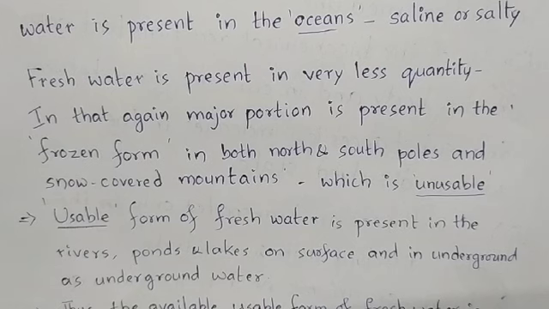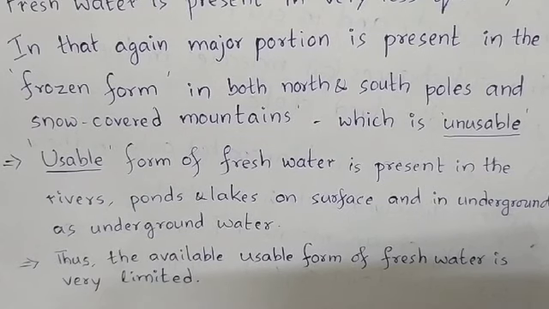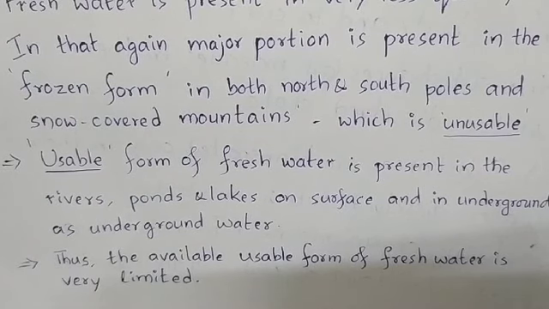In that, again, the major portion of fresh water is present in the frozen form in both north and south poles and on snow-covered mountains, which is unusable. Usable fresh water is present in the rivers, ponds and lakes on the surface and underground as underground water. Thus, the available usable form of fresh water is very limited in quantity.